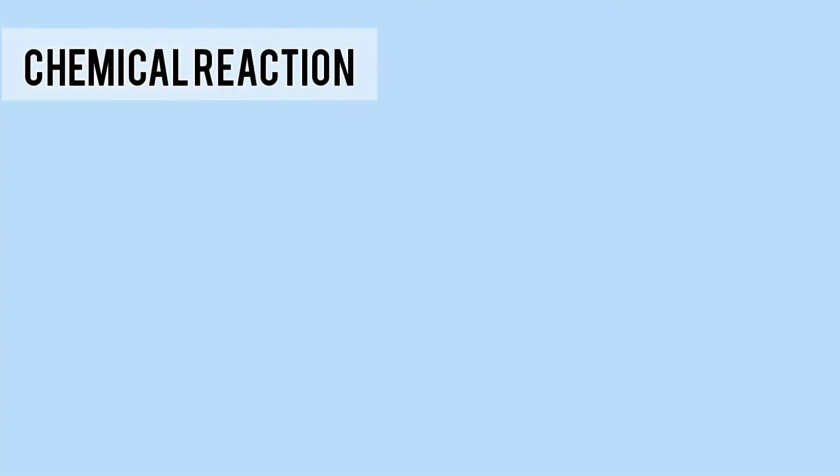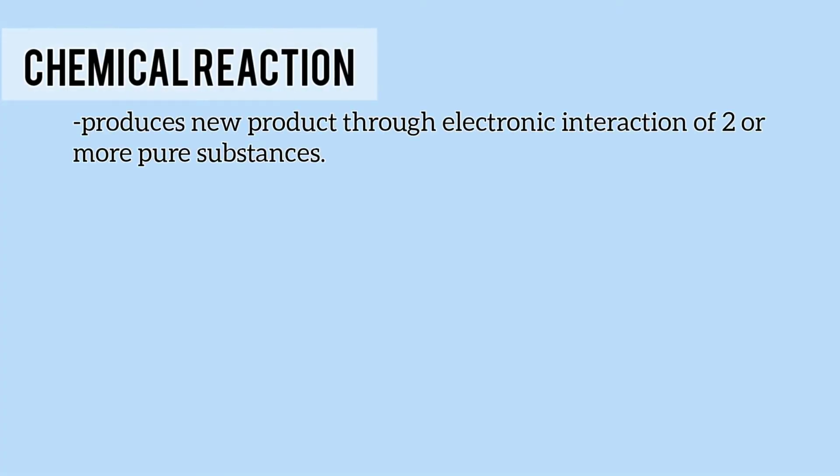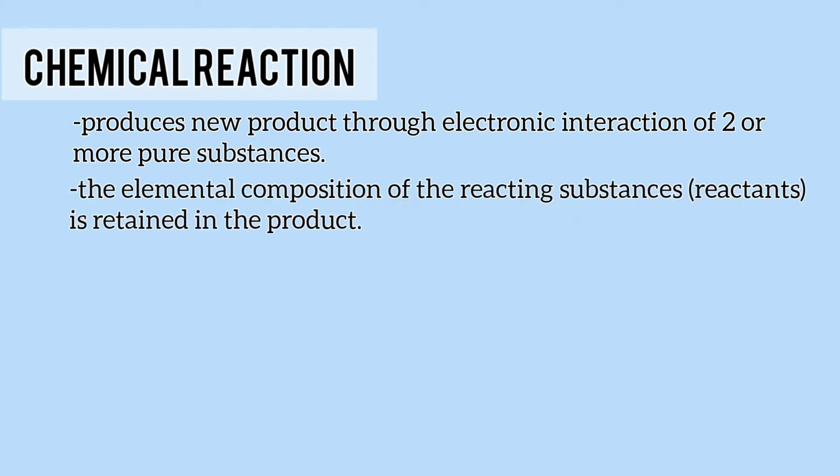Chemical reaction is a type of reaction that produces new product from the interaction of two or more pure substances through their valence electrons. However, unlike the nuclear reaction, which may produce new particle or element, the product of a chemical reaction still retains the composition of the original reacting substances or reactants.